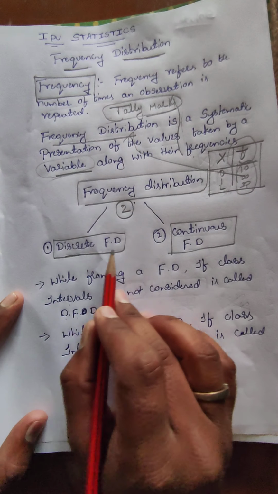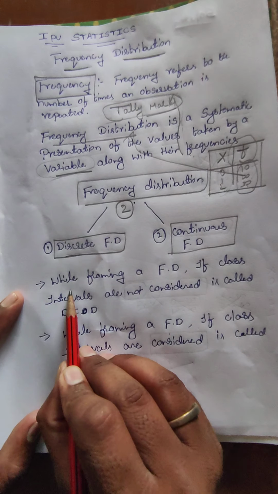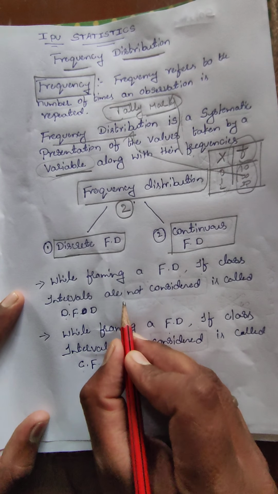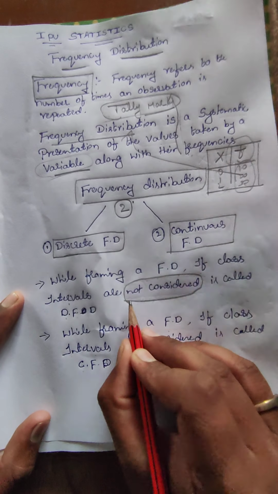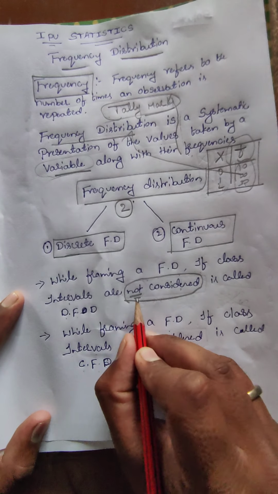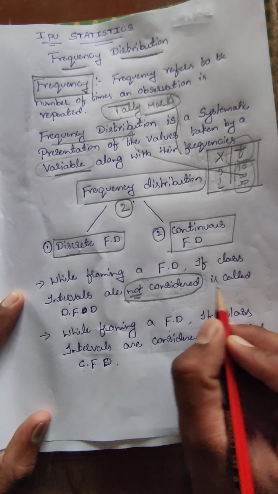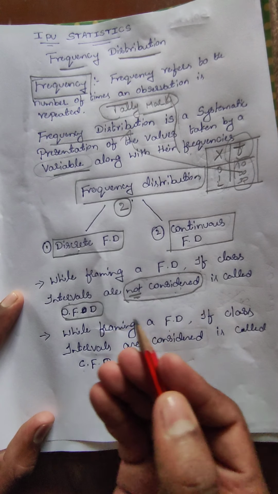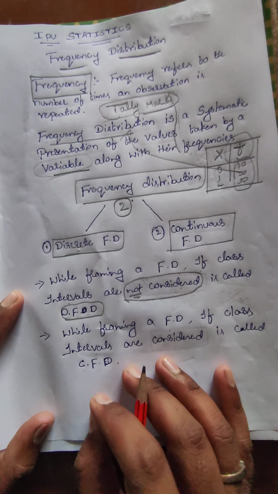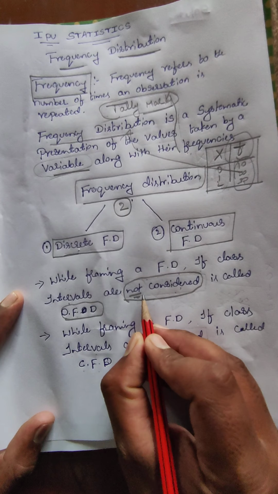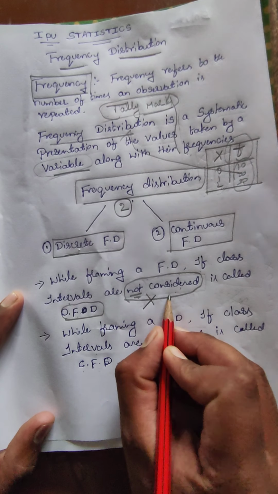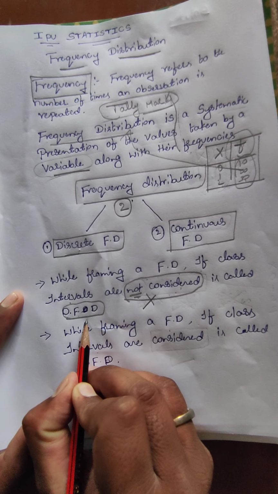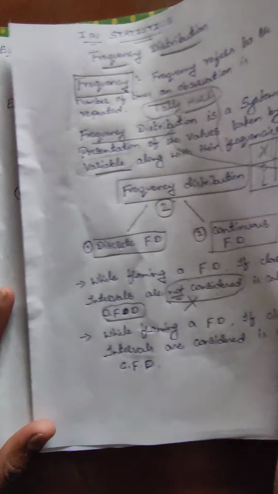The meaning of discrete frequency distribution: while framing a frequency distribution, if class intervals are not recorded or not considered, it is called a discrete frequency distribution. When we are framing a frequency distribution and we do not consider the class interval, that data is called a discrete frequency distribution. Let us see an example.